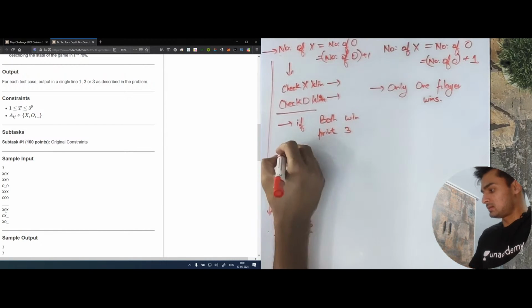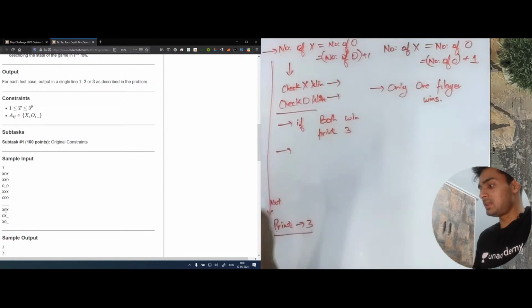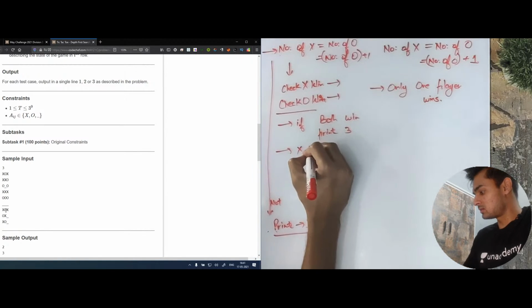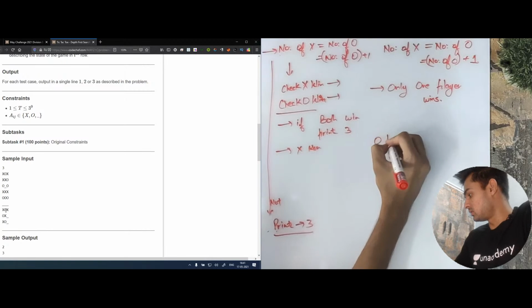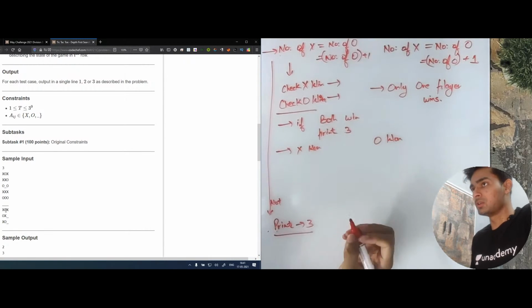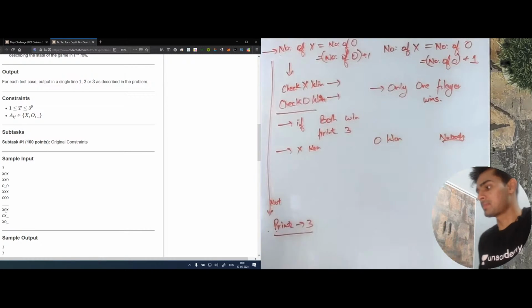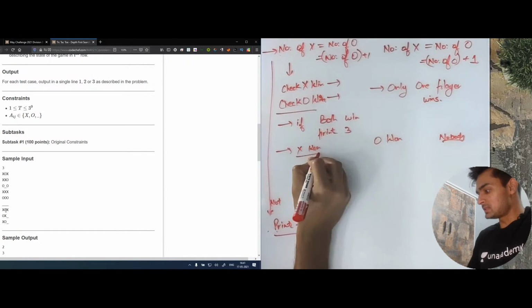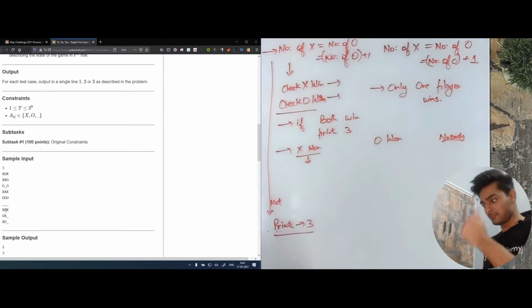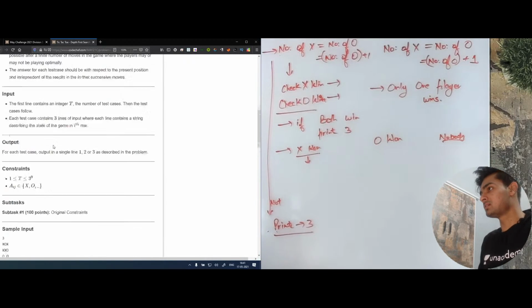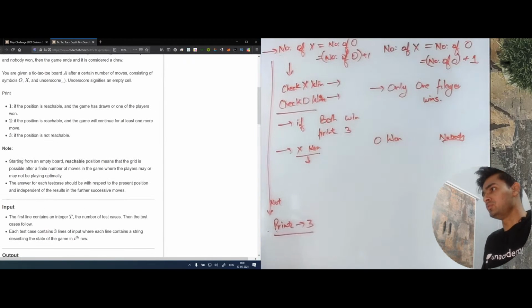If this is not the case, then we have 3 options: either x won, or O won, or nobody won. If you look at print 2 and 3, for 2 we just need to check that it is reachable and the game will continue for at least one move, and in 1 it is said that it should have either been won or drawn.